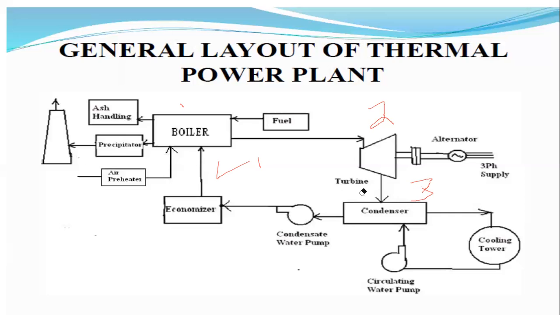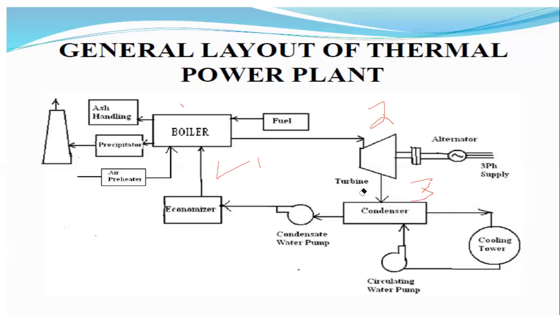This is the basic layout of a thermal power plant. The various parts are the coal storage plant, coal handling plant, ash storage plant, ash handling plant. Next one is the boilers, turbines, condensers, economizer, alternators, feed water pumps, air preheaters.